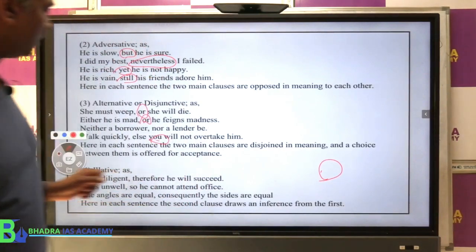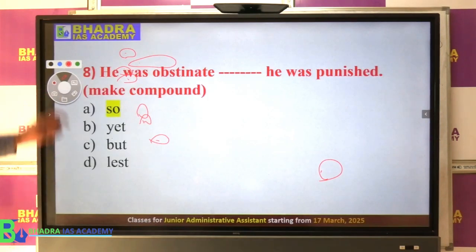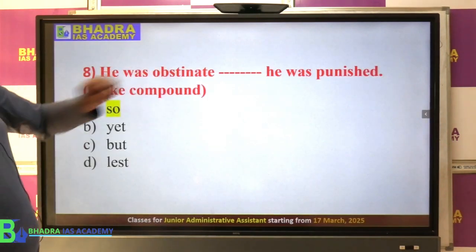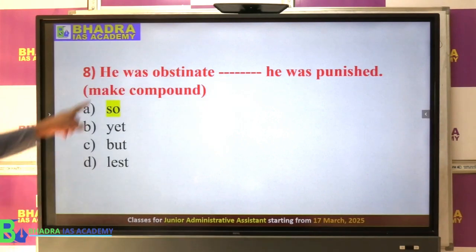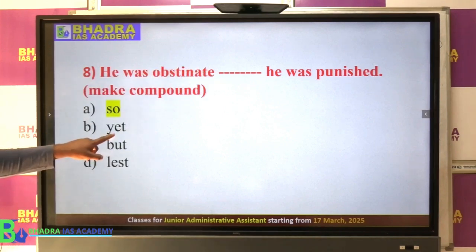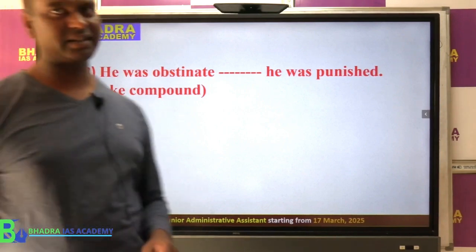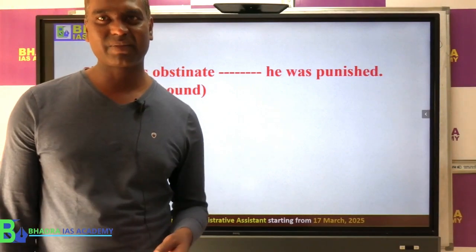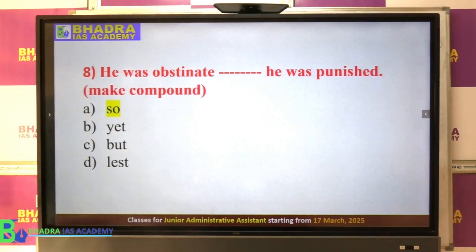Now, for our particular question, what will be the solution then? So if you look at here, he was obstinate, so he was punished. So to make this a compound, so will be the correct fitting. Yet doesn't give meaning, but also does not give meaning. Lest will become what we can say a complex sentence. Okay. So the right answer therefore would be A option, that is so.